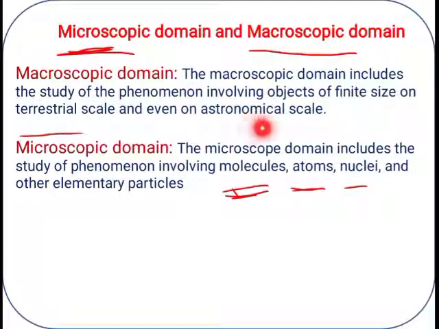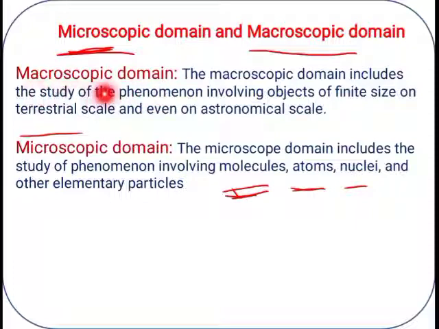Of course, it is a larger value, but by assuming an approximate value we can calculate. So all these ranges, like mass, radius, time, the physical quantities related to terrestrial and astronomical scales, come under the macroscopic domain.